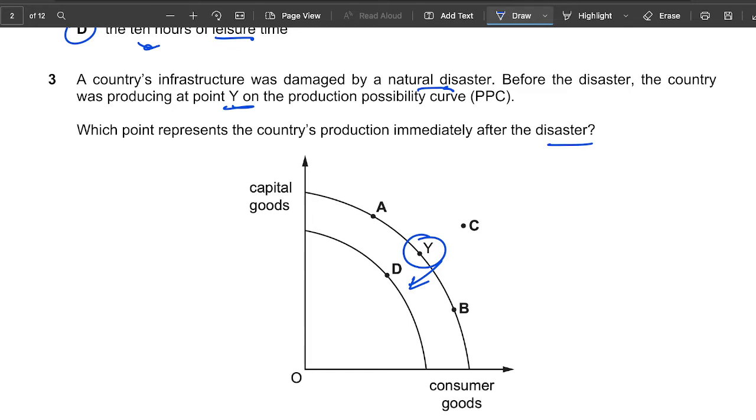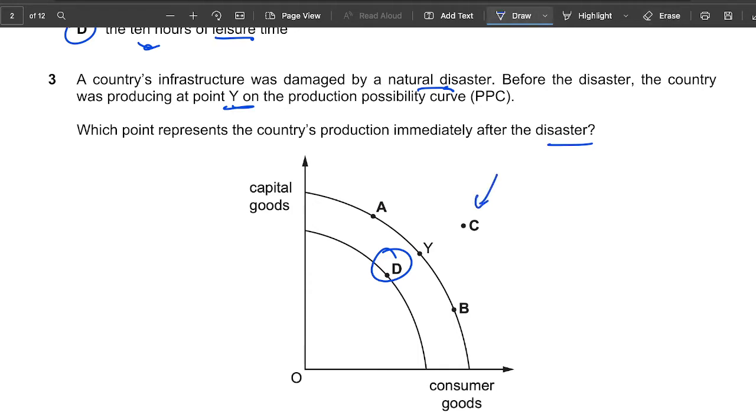It will go inward shift, so the answer will be D. Okay, so let me write that. The answer here will be D, because it is an inward shift. But if we found resources, it will shift upwards to point C maybe, or something like that. But of course, if it's outward shift, then there'll be another line and then there'll be a point there. Okay, so yeah, that is how we do it.